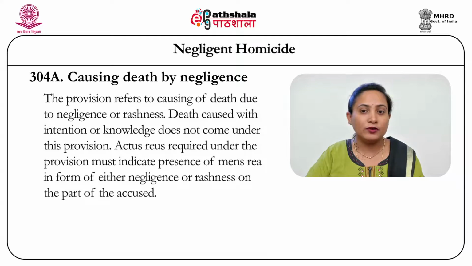Now, over here the provision refers to an act of causing death by negligence or by rashness, and this death caused under the section is one which is caused without any intention or knowledge of causing such death.